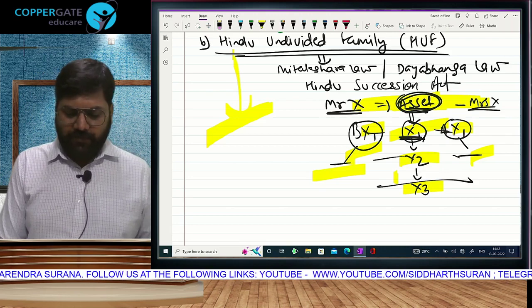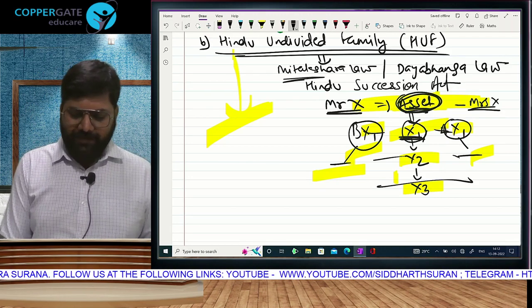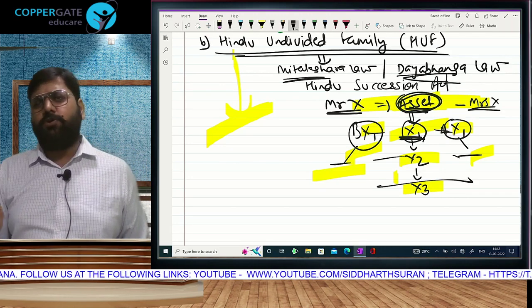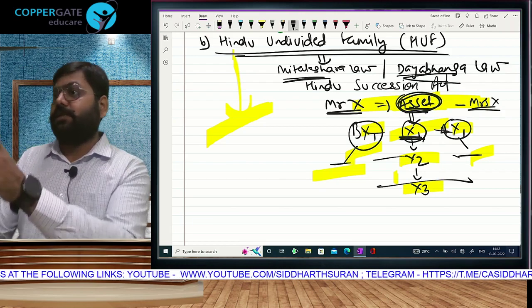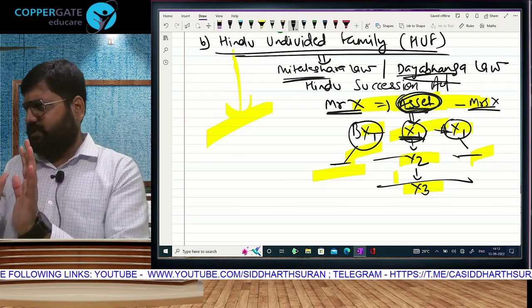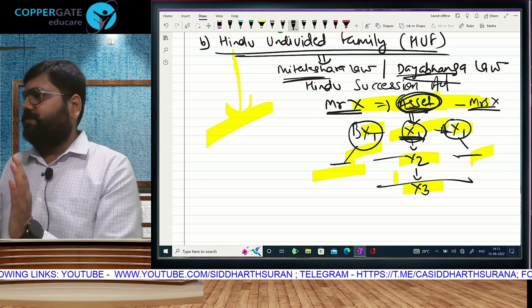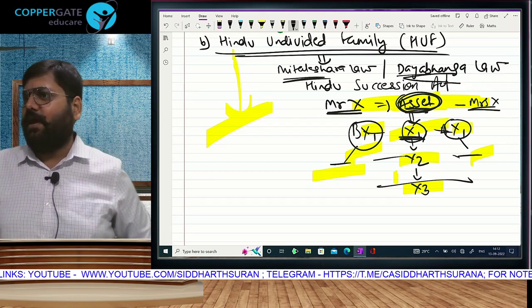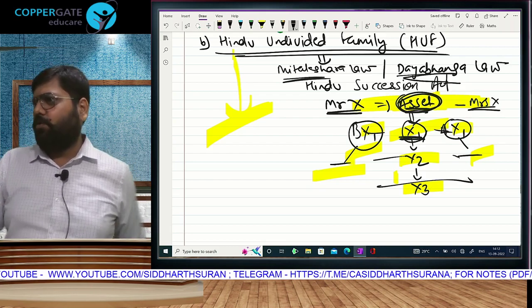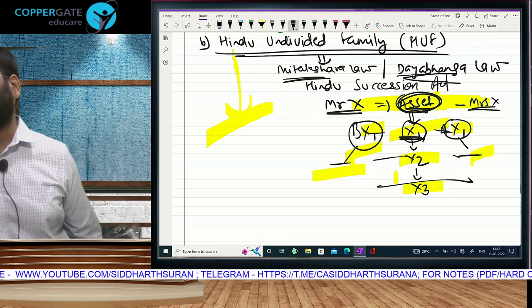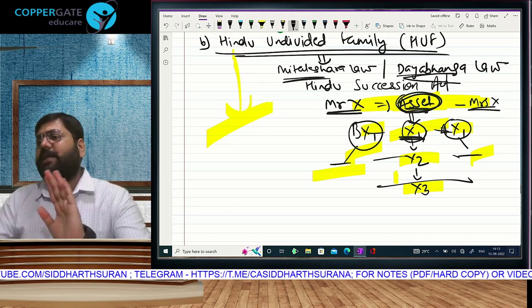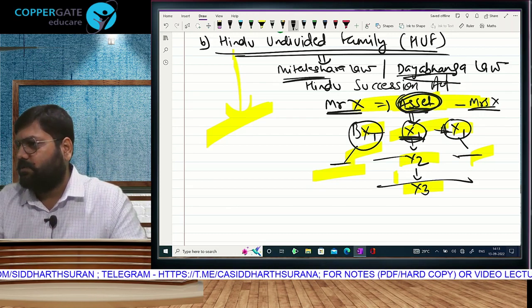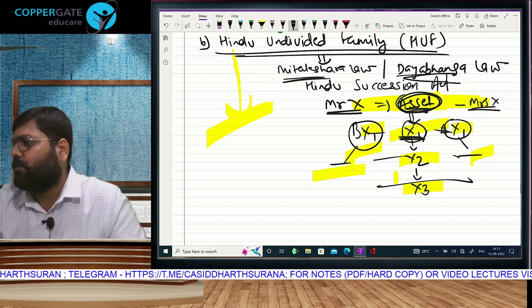Mitakshara law is followed in almost the entire country. I think a couple of states, West Bengal to be specific, and one more state, I am not 100% sure, change the system. The only difference is that in one of the laws you can divide the property wherever and whenever you want, and in the other only when there is a death of someone can you divide. Something like that. Otherwise, everyone will get a share. That is common. Income tax is not bothered about all that.